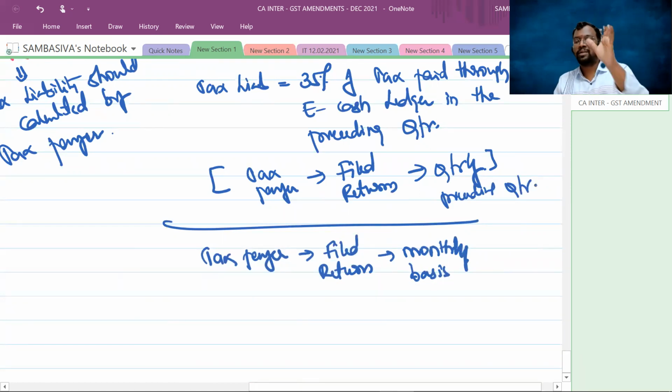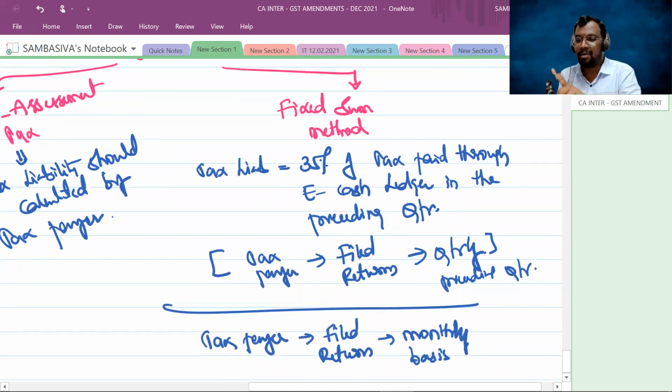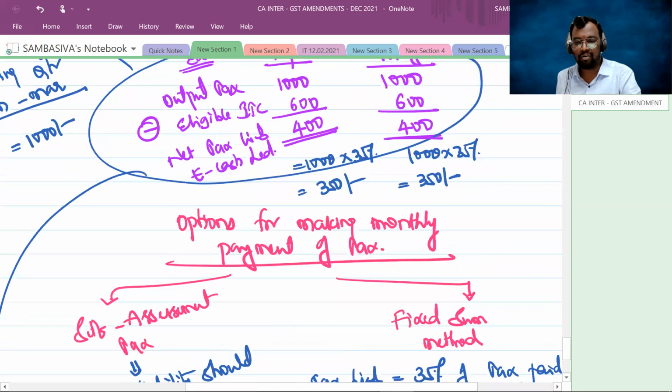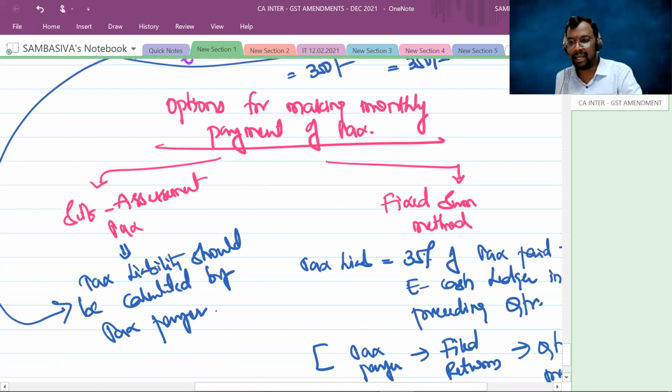In the preceding quarter, if he opted to file the returns quarterly, then the tax liability is 35% of the tax paid through e-cash ledger in the preceding quarter. This tax liability you have to pay for the first 2 months of the current quarter.